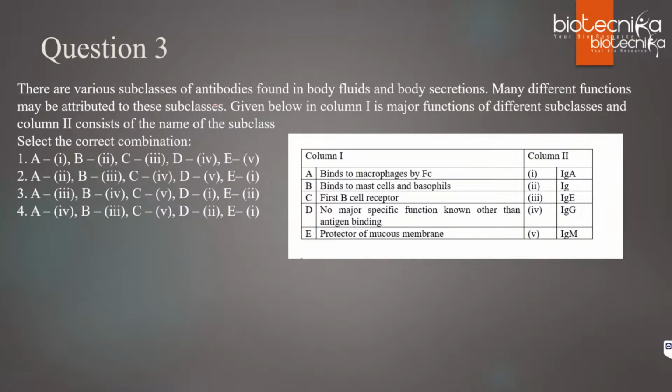There are various subclasses of antibodies found in body fluids and body secretions. Many different functions may be attributed to these subclasses. Given below, column 1 lists the major functions of different subclasses, and column 2 consists of the names of the subclasses. You can see column 1 and column 2. Try to match them and tell me what the right answer is. It's simple. I expect everybody to answer it correctly.